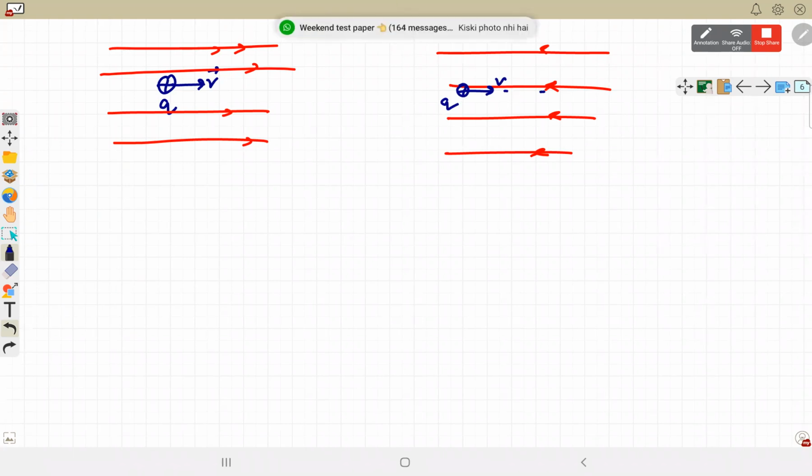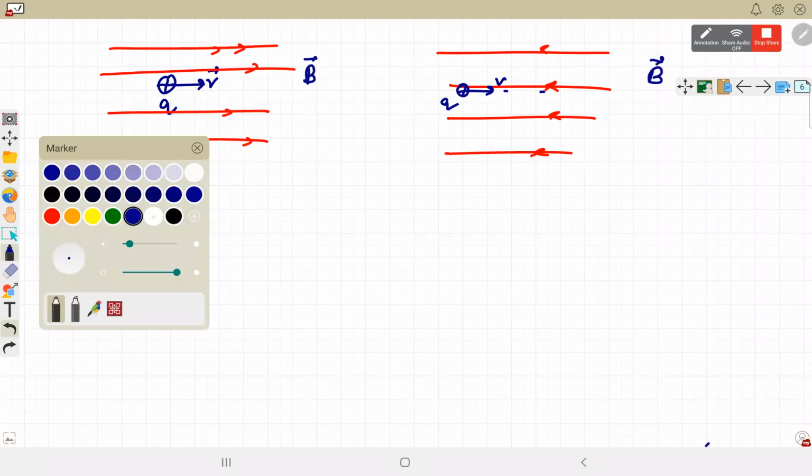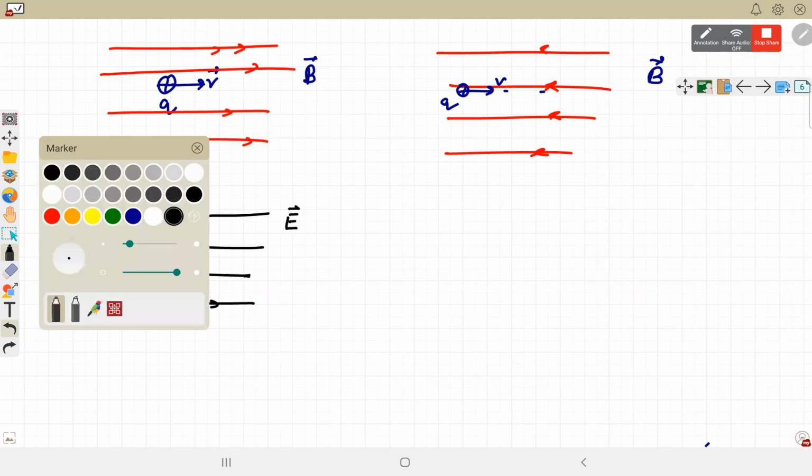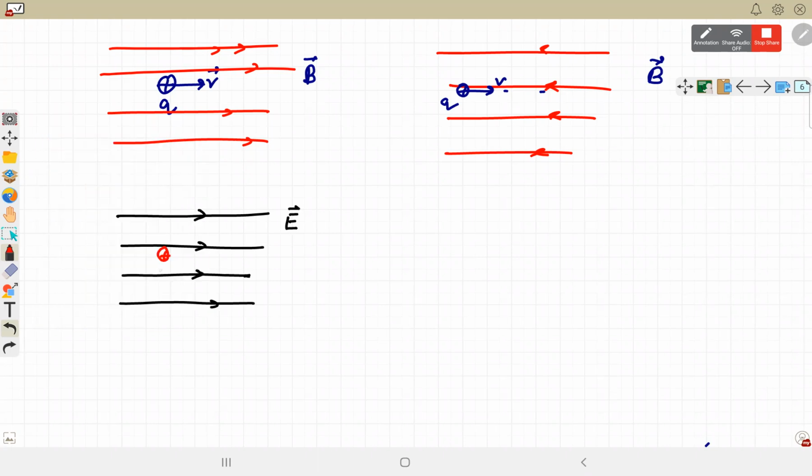But if it would have been an electric field, though the path will be straight line, but it will be accelerated when they are in the same direction, velocity and electric field. And when it is opposite in direction, it will be slowing down. So when there is a positive charge, it will be accelerated motion.